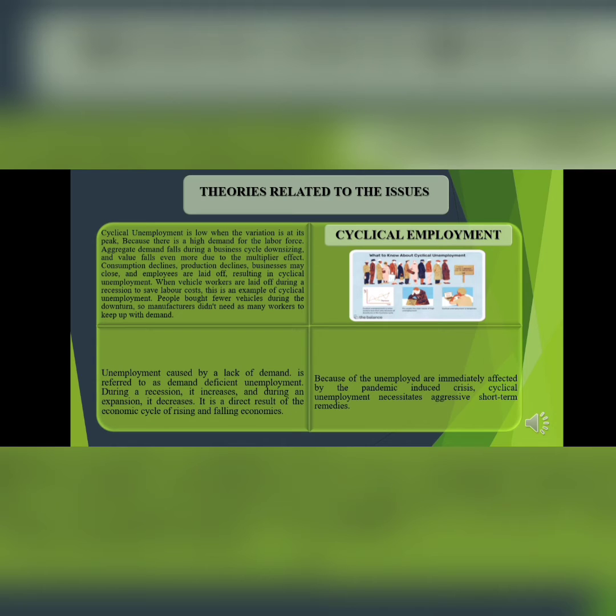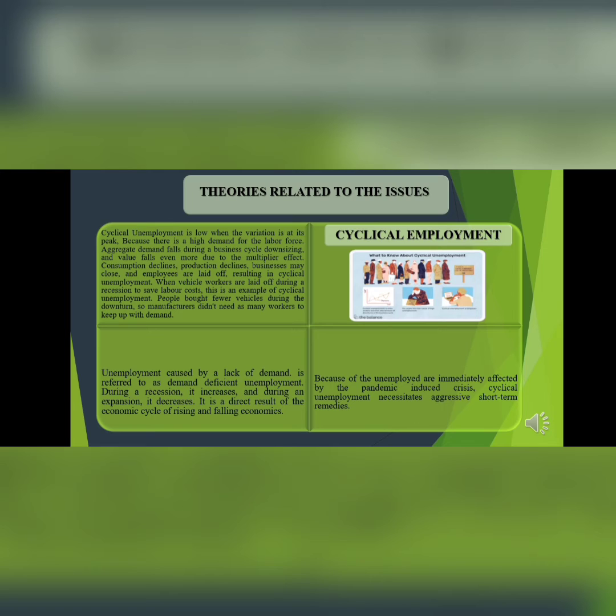Other theories related to the issues is cyclical unemployment. Cyclical unemployment is low when the variation is at its peak because there is a high demand for the labor force. Aggregate demand falls during a business cycle, downsizing, and value falls even more due to the multiplier effect. Consumption declines, production declines, businesses may close, and employees are laid off, resulting in cyclical unemployment.